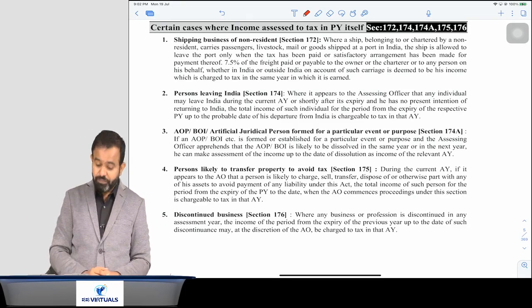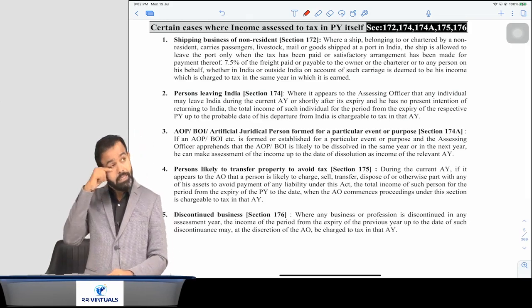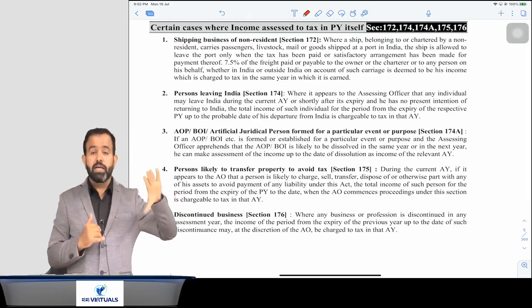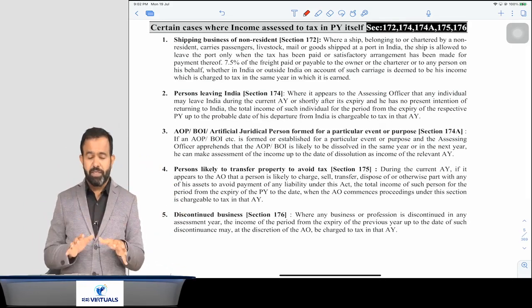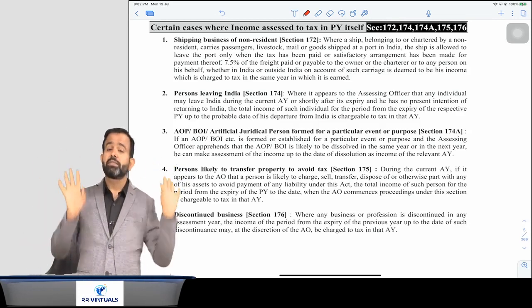Now one more point. Suppose a person has the intention to transfer property to avoid tax. He is having one property and he transfers it, intending not to pay tax in the assessment year.